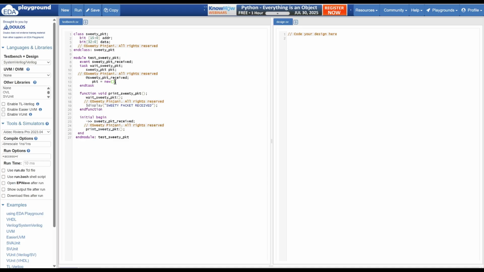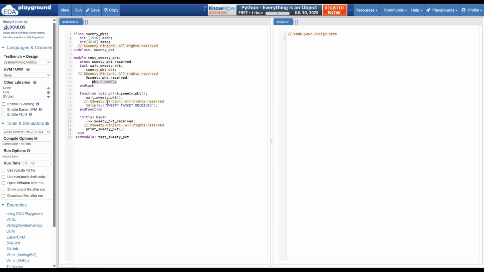New is the constructor. We had seen this in the SystemVerilog OOPs series. Here you are just creating an instance of sweetie_packet, but until you call new, the memory is not allocated. It means in this code, I am allocating memory only when I receive the packet. Here you can see I am waiting for the event with the at-the-rate operator and the name of the event. Only when this event occurs will I allocate the memory for the object packet.